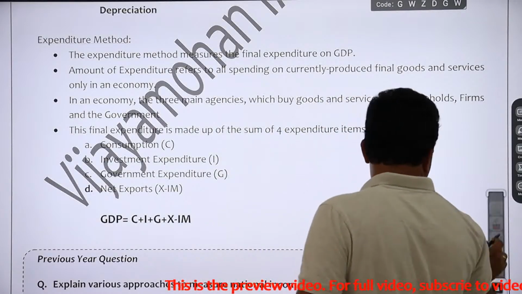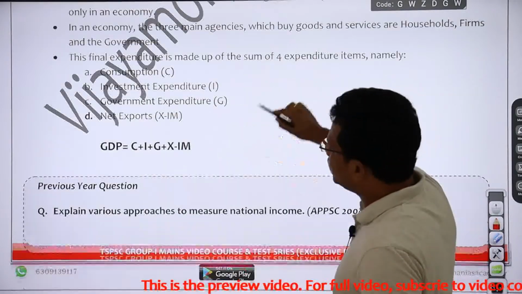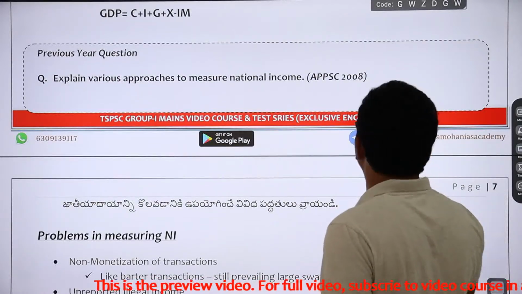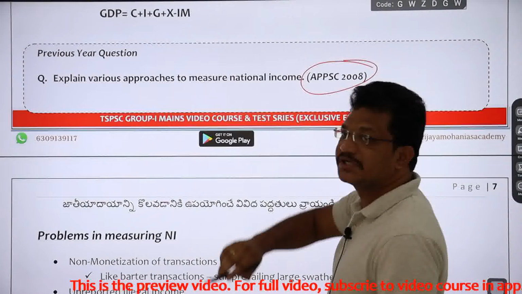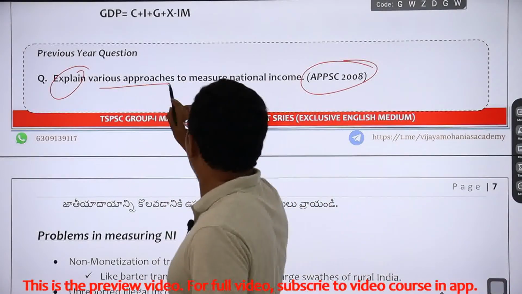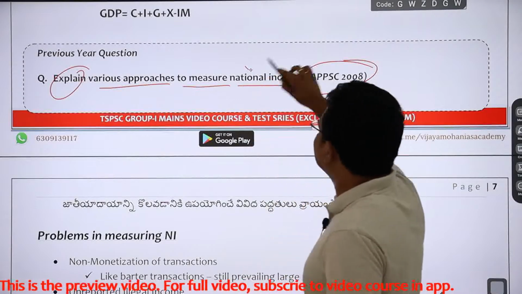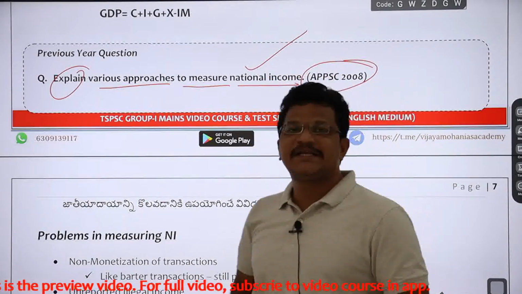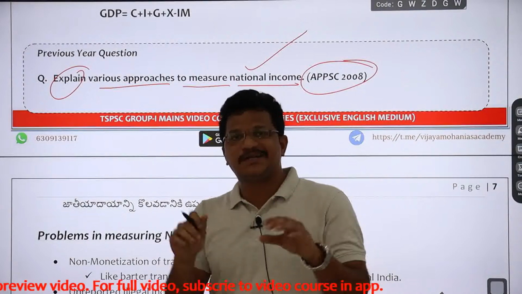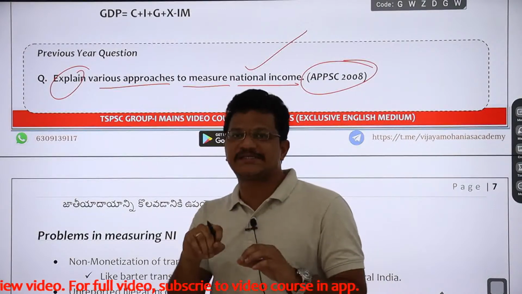Okay, now we will see one of the previous questions that was asked in APPSC 2008. This is a direct question. Explain various approaches to measure national income. So first you can define what is national income in 2 or 3 sentences.